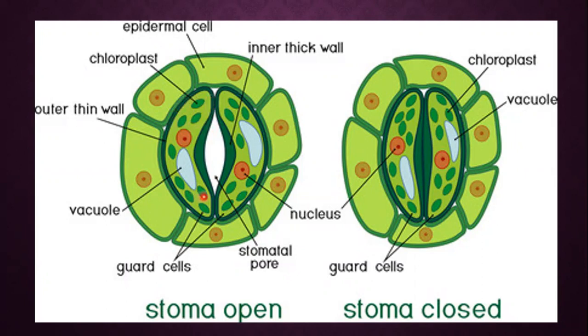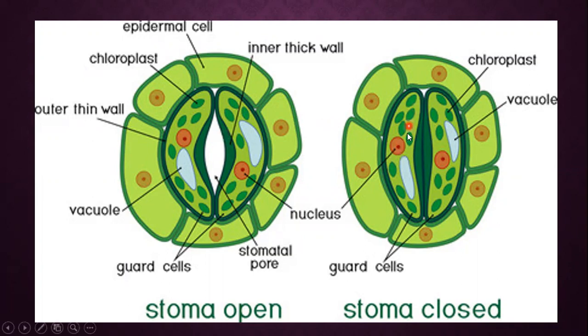Whenever these guard cells are filled with water, they will be in their true shape, that is a bean-shaped structure. So at this time when they are filled with water, the stomata will be open, and here as you can see there is an opening, so water can easily be lost through the plant.